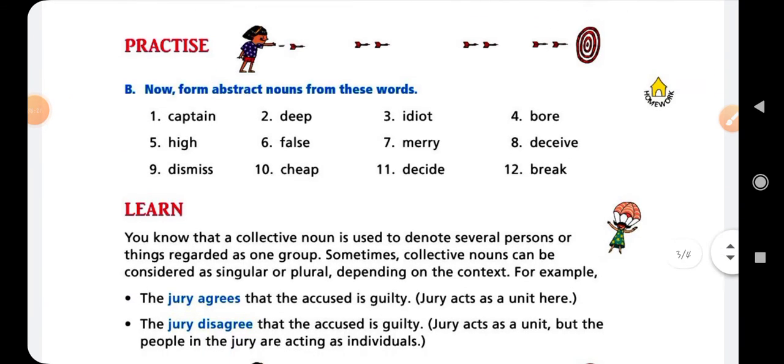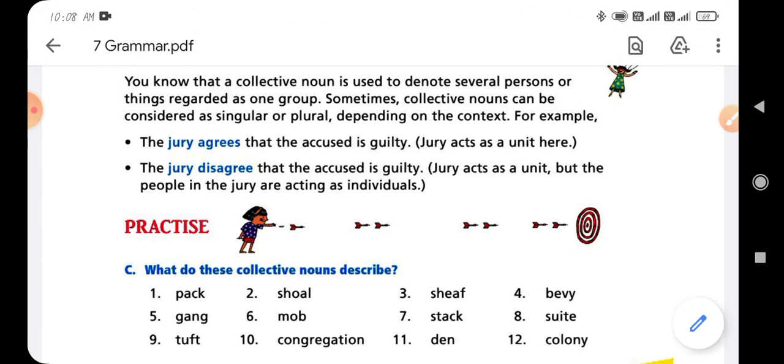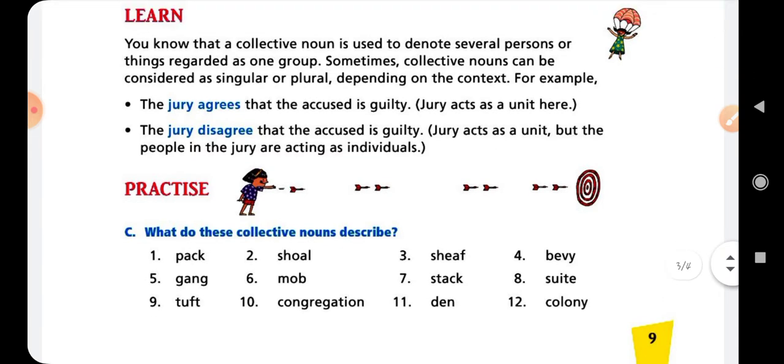Next exercise number C. Okay, and here is the question: what do these collective nouns describe? It means here are given collective nouns, and we have to find which word we can use with the collective word. So first you read the word and also add the word which is known for this collective word. Okay, so first word is pack. We can say pack of wolves. Okay, pack of wolves. Spelling of wolves, WOLVES.